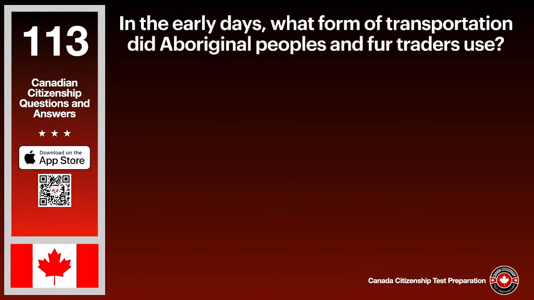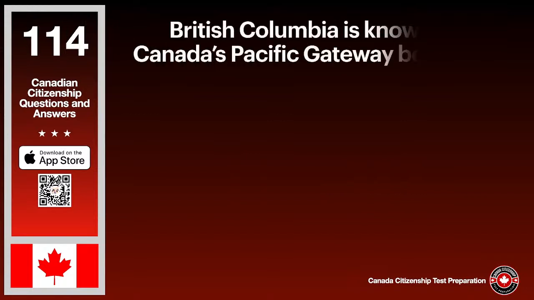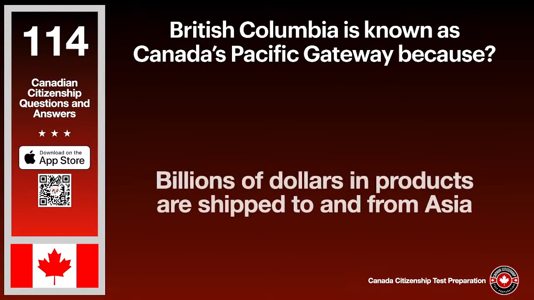In the early days, what form of transportation did Aboriginal peoples and fur traders use? The answer is waterways. British Columbia is known as Canada's Pacific Gateway because? The answer is billions of dollars in products are shipped to and from Asia.